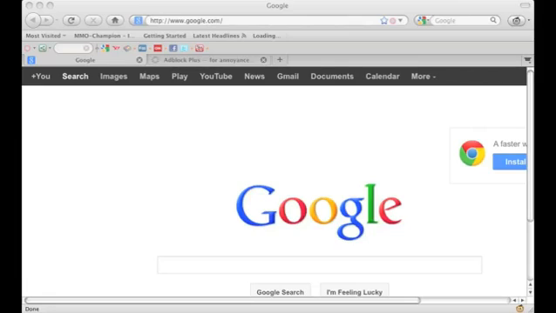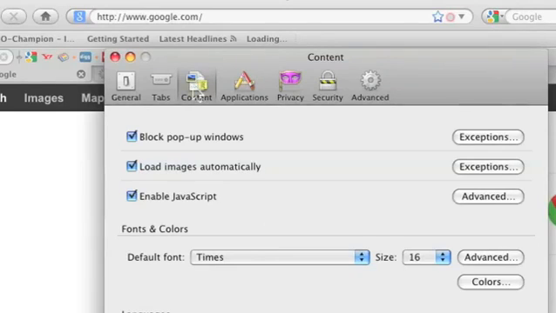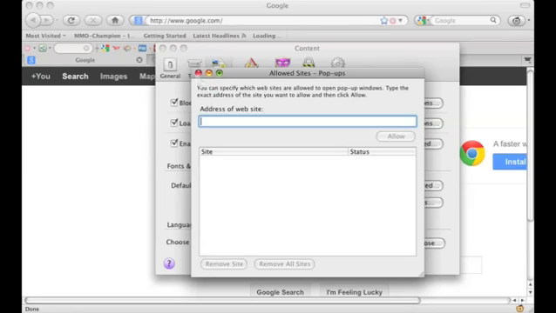I'm using Firefox as my browser because it's a fairly easy browser to use, but you can probably do this on any browser. So let's go to your Firefox and open up the preferences. Once you're there, click on the Content tab and make sure the Block Pop-up Windows is checked. Mine is already checked. You can also add some exceptions for websites that you don't mind having the pop-up ads.